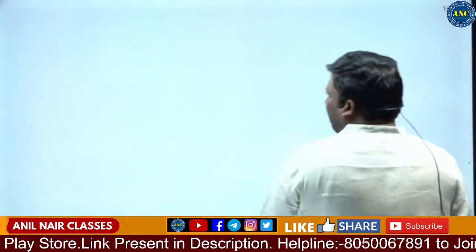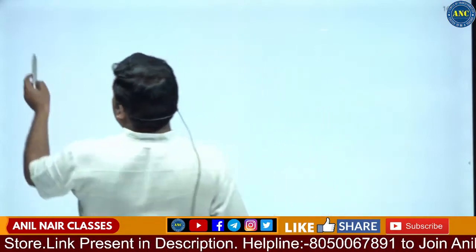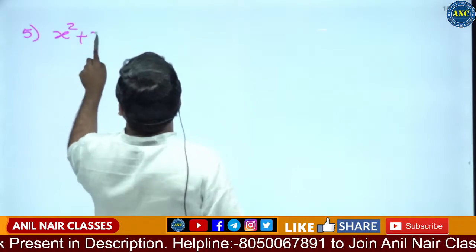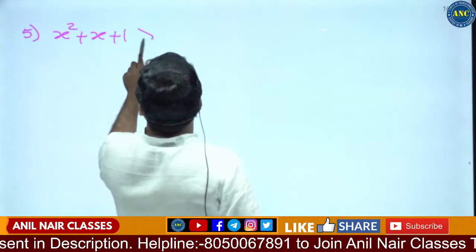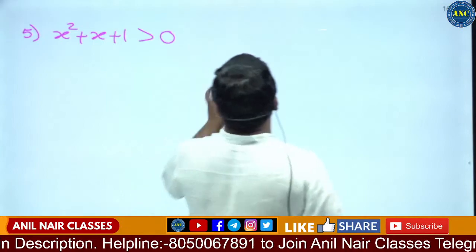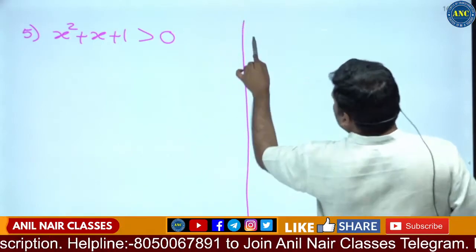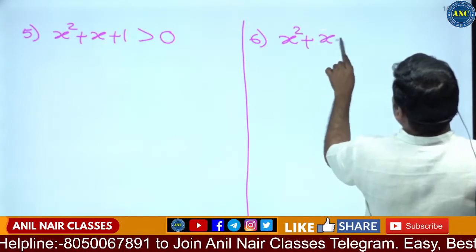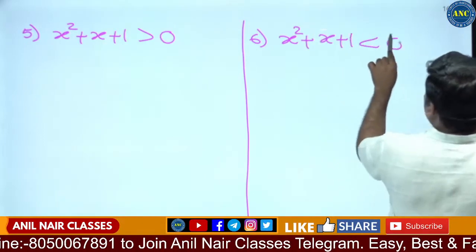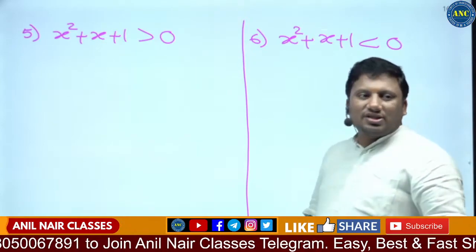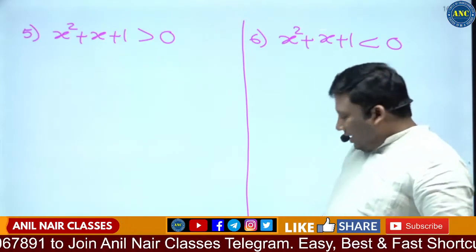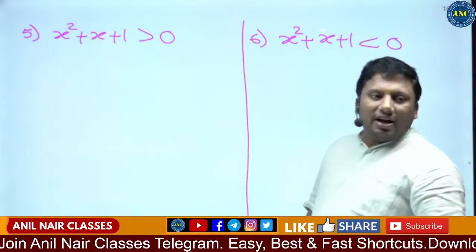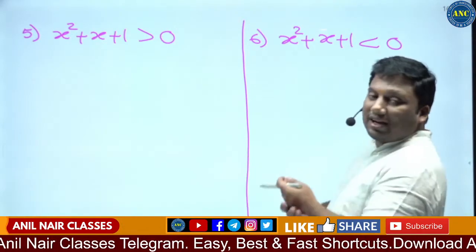Another one. Suppose the question is x square plus x plus 1 greater than 0. The sixth question is x square plus x plus 1 less than 0. So x square plus x plus 1 greater than 0, and x square plus x plus 1 less than 0.